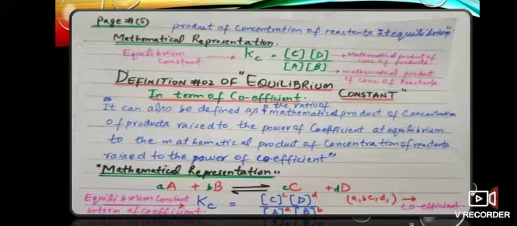Mathematically, when we write this equation, a moles of A react with b moles of B to give us c moles of C and d moles of D, where the small letters a, b, c and d are coefficients. When we write the equilibrium constant Kc, it will be equal to concentration of C power c, concentration of D power d, over concentration of A power a, concentration of B power b. So the powers are actually the coefficients or the number of moles which are involved in the balanced chemical equation.